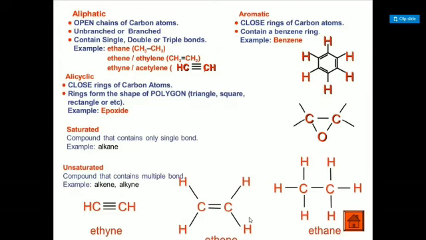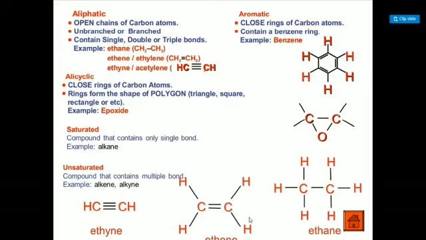Aliphatic open chains of carbon atoms, unbranched or branched, contain single, double or triple bonds. Examples: ethane, ethene or ethyne. Ethane has single bonds, ethene is a double bond hydrocarbon, and ethyne is a triple bond hydrocarbon. You can see in the figure. Example, CH3 single bond CH3; ethylene is CH2 double bond CH2; and CH triple bond CH is ethyne or acetylene.